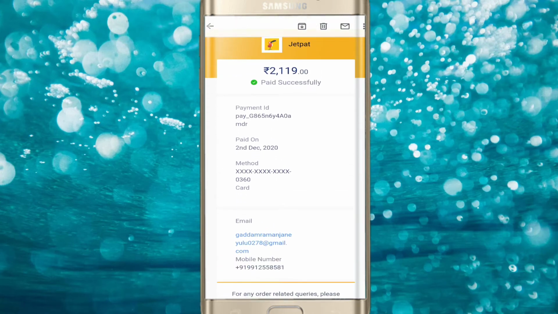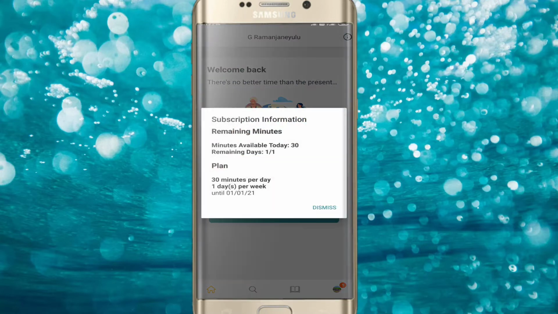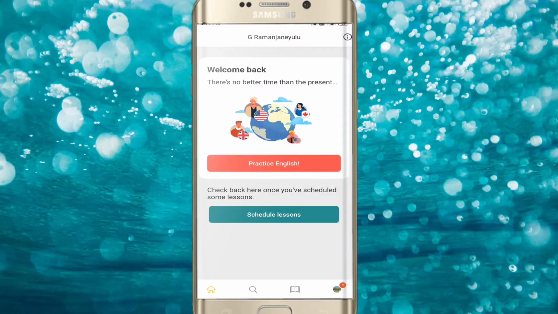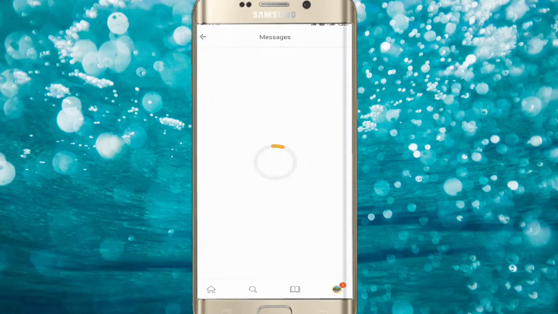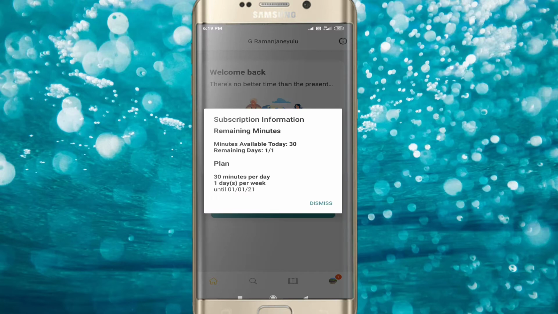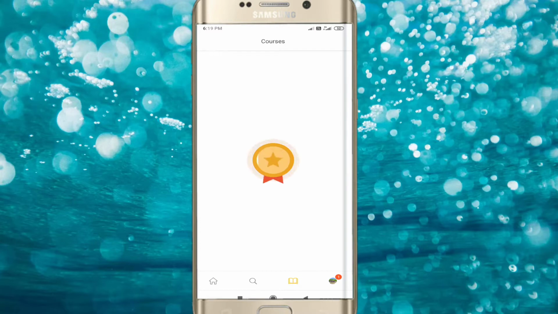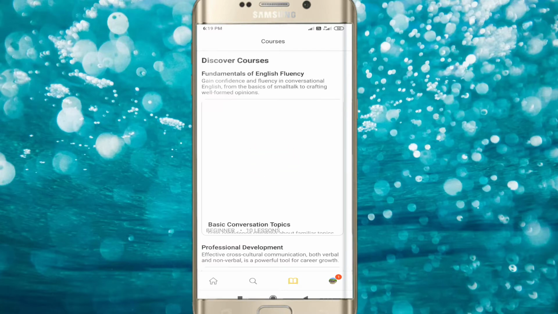And I got 30 minutes. Now I can practice with tutors. Minutes are also available today, 30 minutes. The validity of these 30 minutes is only 24 hours. Afterwards it will be removed and they will reject those 30 minutes. That's why you can talk with tutors within 24 hours. Afterwards you will lose the 30 minutes.